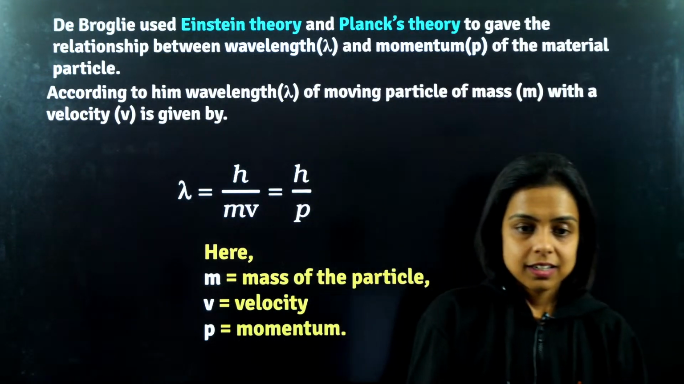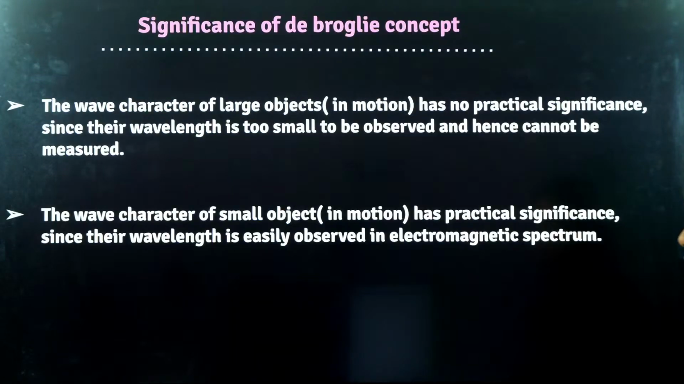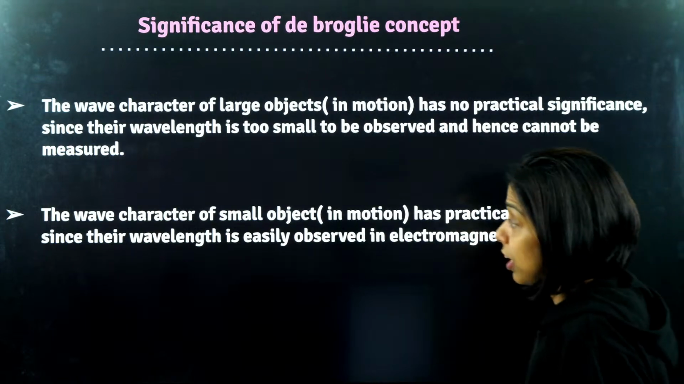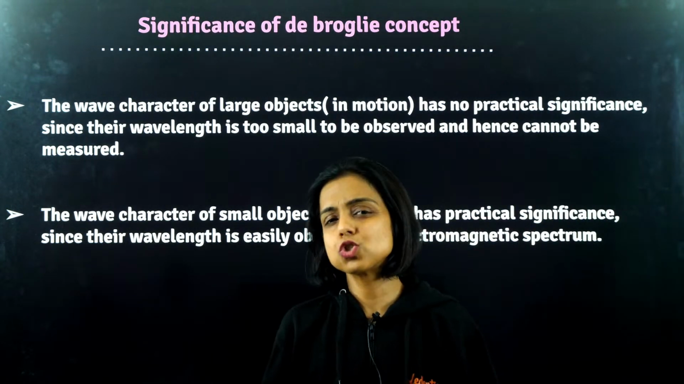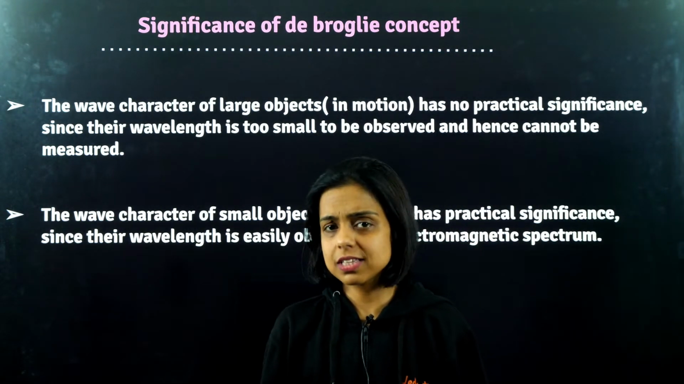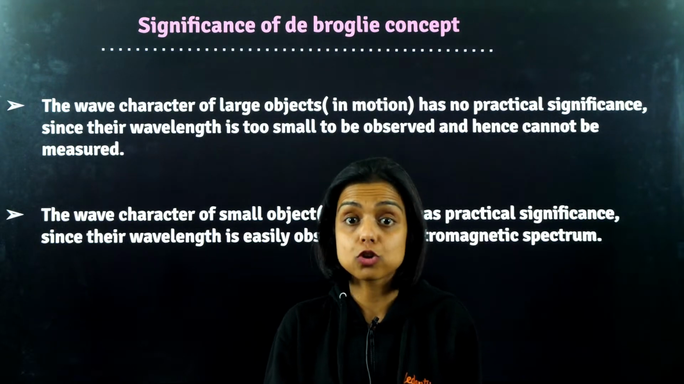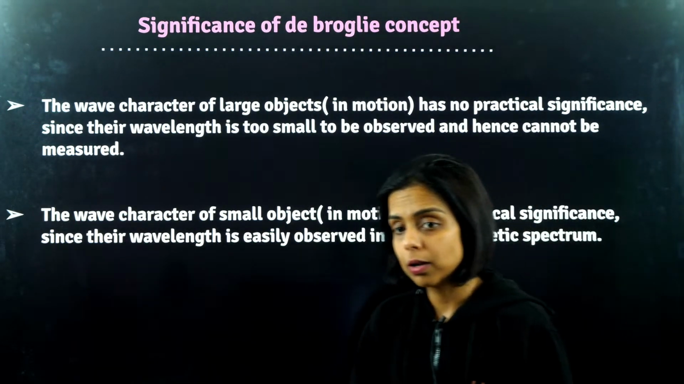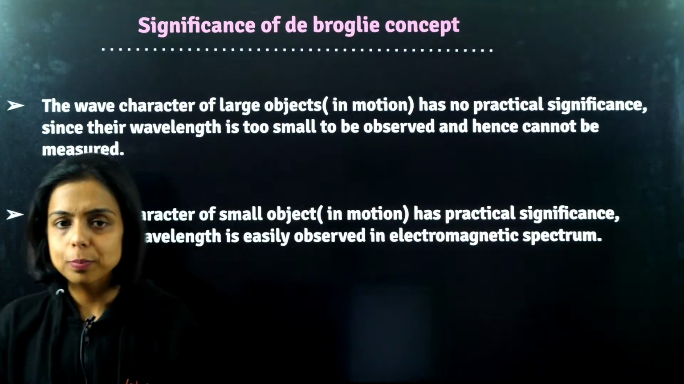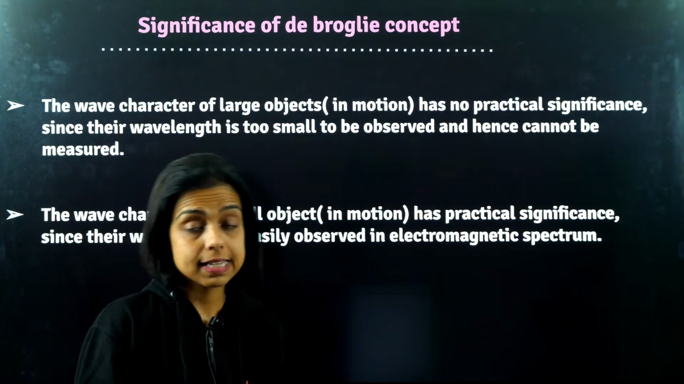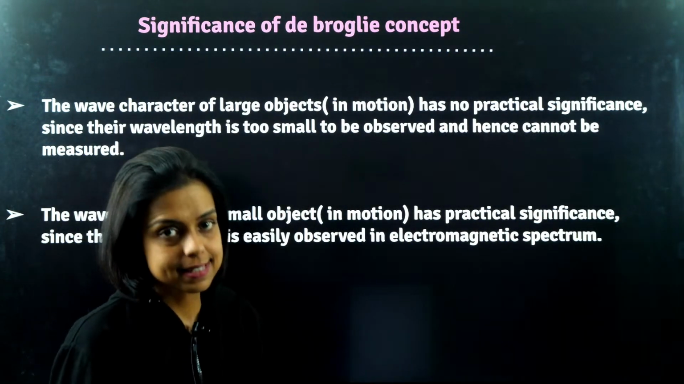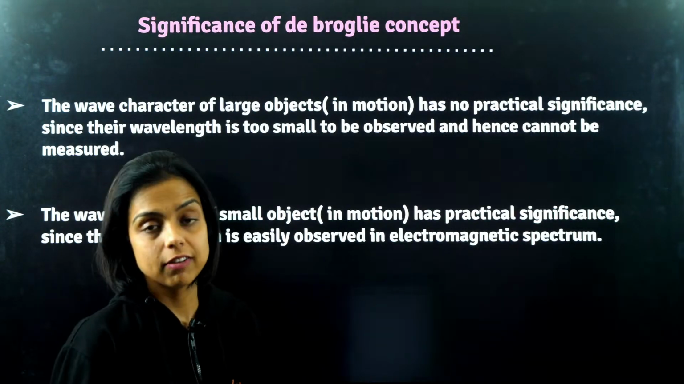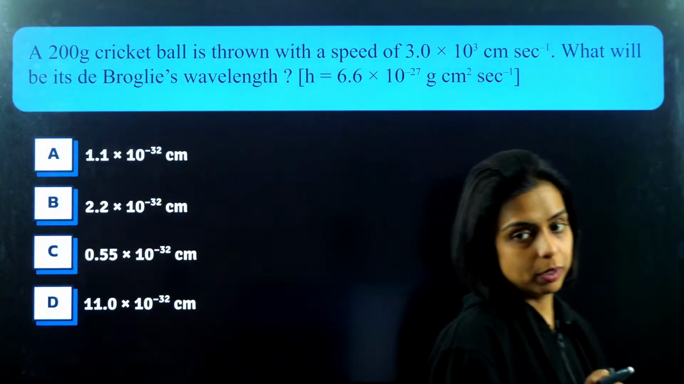Got it? So guys, as I say, the wave character of larger objects has no practical significance because their wavelength is too small in this macroscopic world, the world of measurement. Whereas when I talk about small particles in motion, the microscopic particles, because their mass is less, they have a significant value of wavelength in their microscopic world.